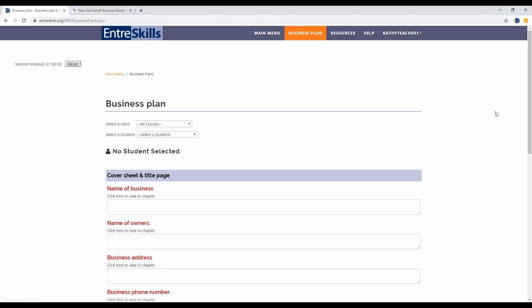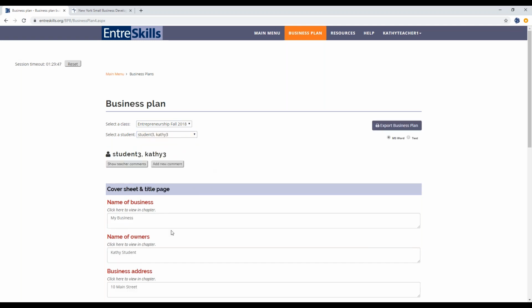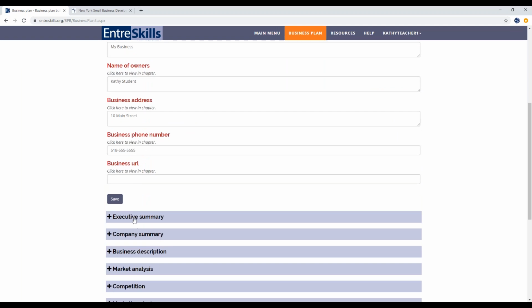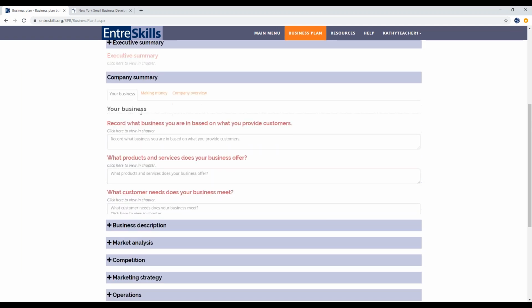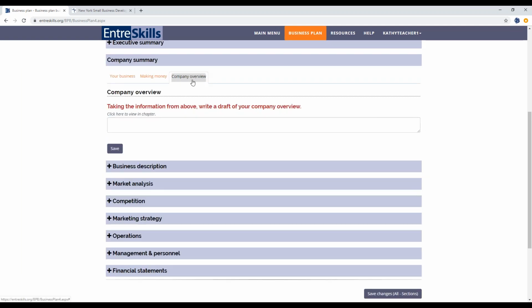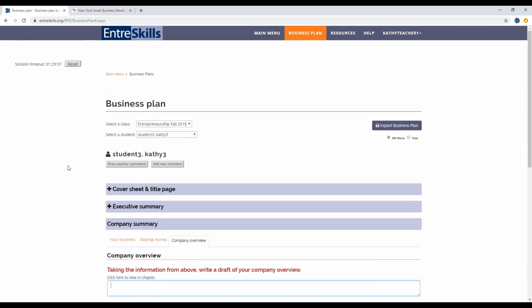Business plan, this links to all of your students' business plan work. So first you would need to select the class that you're viewing from the drop-down menu, and then the student, and that student's work will populate the fields. You just expand each of the headings to see what work they've done. And that's how you would review a student's business plan work.